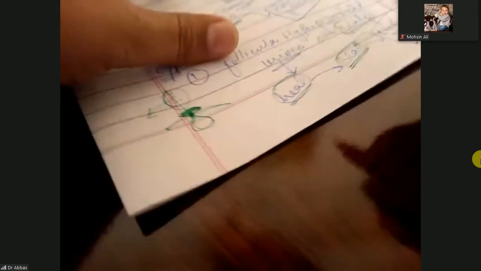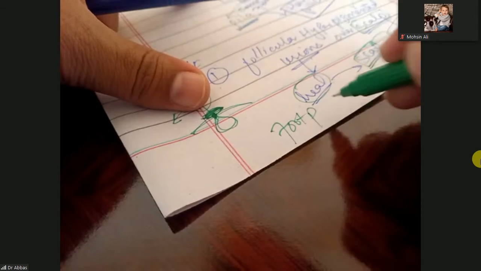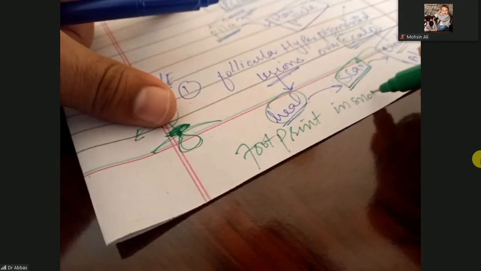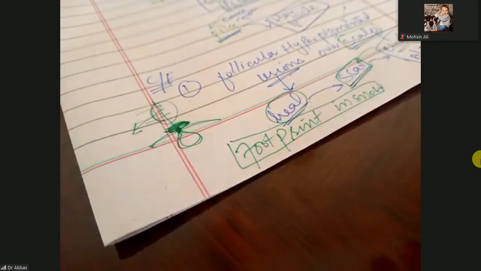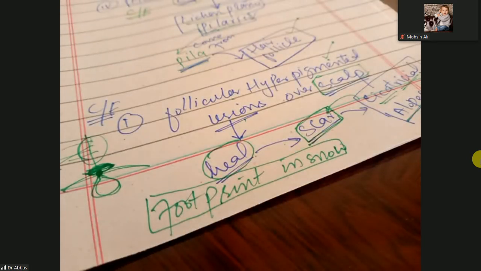What is their appearance? Their appearance is the footprint in snow. What is the footprint in snow? When you put your feet in the snow, only the area of the feet will be depressed. The other area of the snow will be very good.